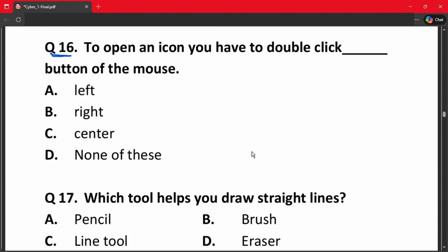Next question is question number 16th. To open an icon, you have to double click dash button of the mouse. A. Left. B. Right. C. Center. Or D. None of these. The correct answer is option A. Left.